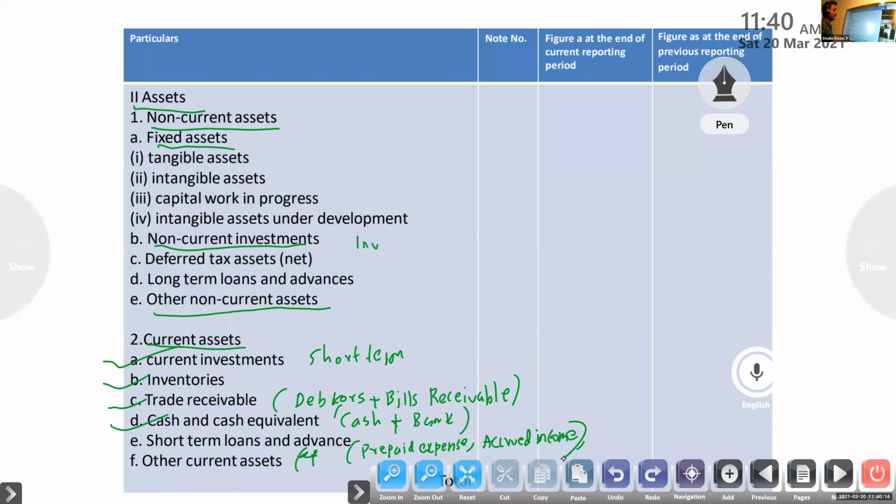So current assets are current investments, inventories, trade receivables, cash and cash equivalents, and other current assets. Clear?